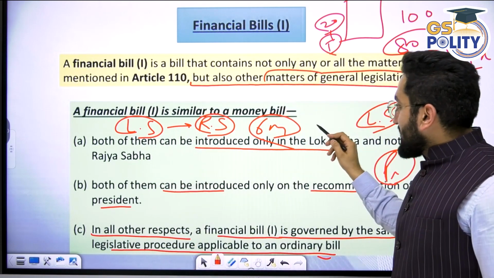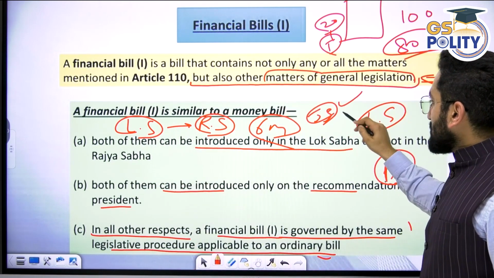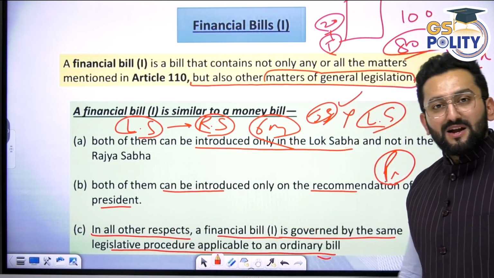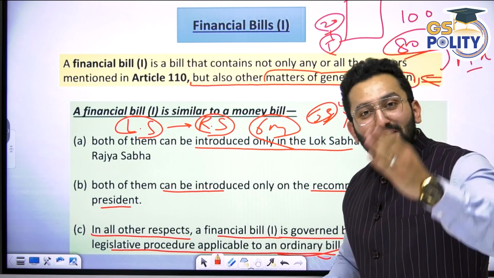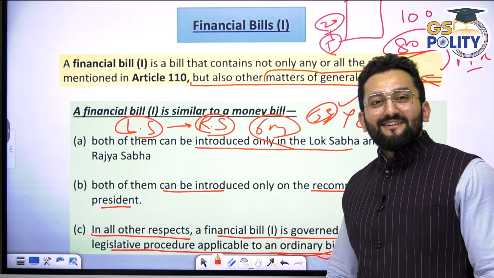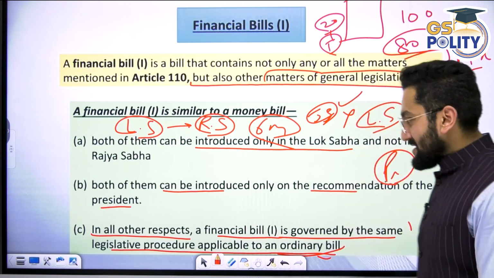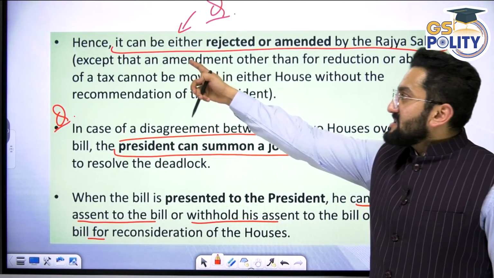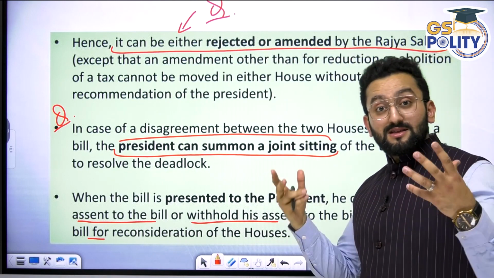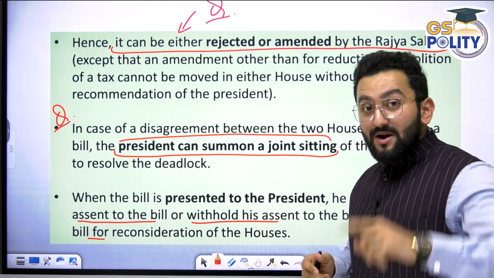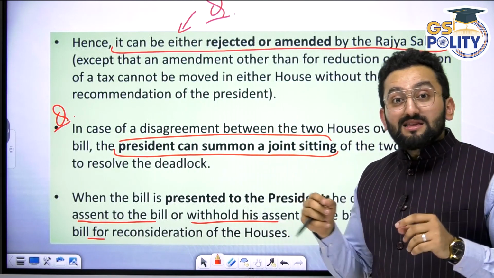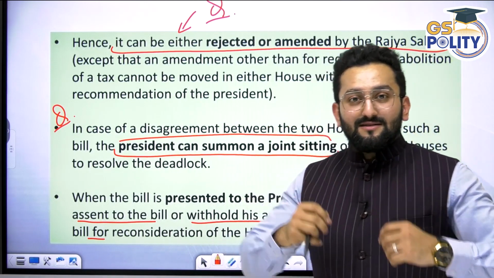Now tell me, can there be a joint sitting here? Yes or no? The answer is yes, because I just told you, in all other respects it acts as an ordinary bill, and in case of an ordinary bill there can be a deadlock, and there can be a joint sitting. Okay, I hope now it is clear to you. Hence, it can either be rejected or amended by the Rajya Sabha, because it is acting as an ordinary bill. But in case of money bill, Rajya Sabha cannot reject, cannot amend, it can only recommend.